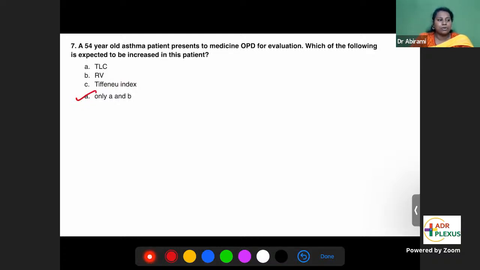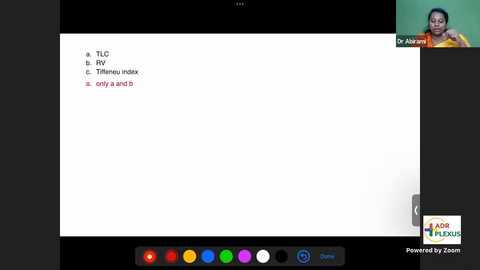The question is about an asthma patient. Asthma is an obstructive disease. So we have to learn all about the obstructive diseases and restrictive diseases. Only then we can come to this question. Which of the following is increased? Total lung capacity increased, residual volume increased. That is the answer. So we learn about that and we'll come back to this.